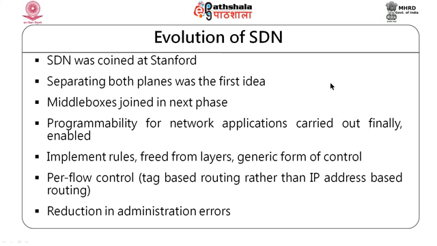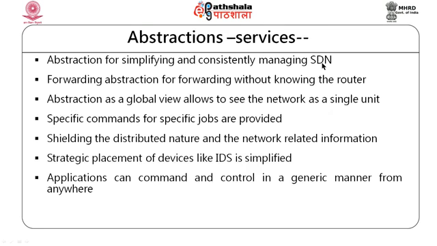SDN evolution is something that is a history. It was coined at Stanford and continued afterwards, and these are all things that we have already talked about, so I skip them. One of the great things about SDN is that it provided three different types of abstractions. Once SDN is in place, first, you can view the network as a single unit, that is called abstraction as a single unit. The other thing is that with forwarding devices, you can forward without looking at the make and the type of switches, so that is the forwarding abstraction.